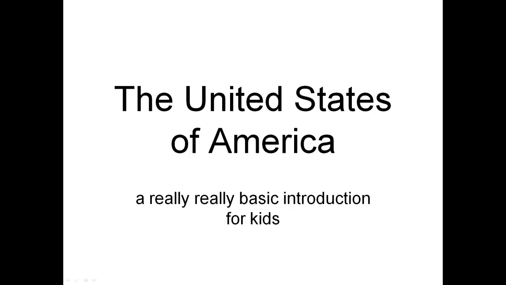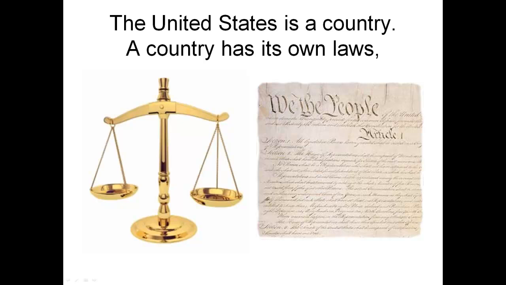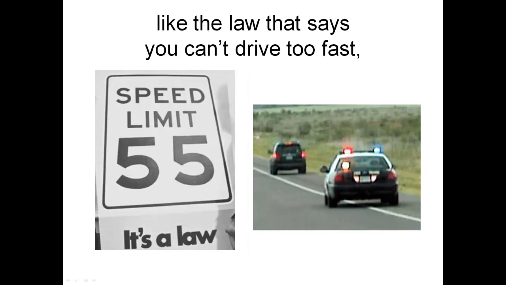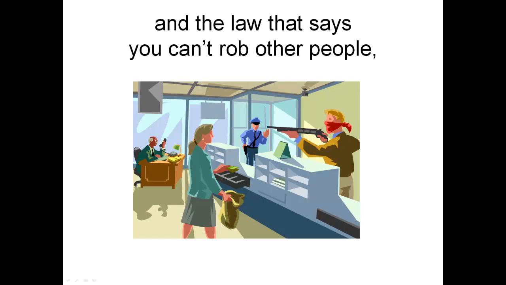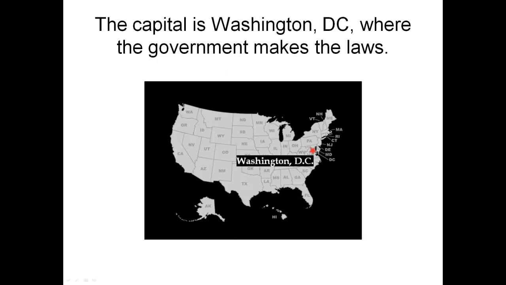The United States of America, a really basic introduction for kids. Here is the United States. The United States is a country. A country has its own laws, like the law that says you can't drive too fast, and the law that says you can't rob other people, and many other laws. The capital is Washington, D.C., where the government makes the laws.